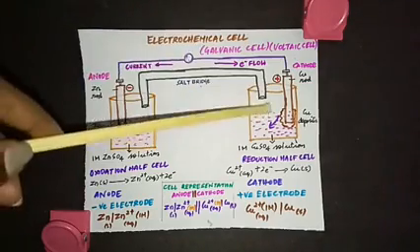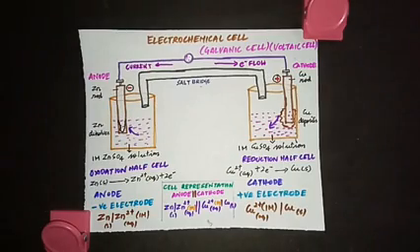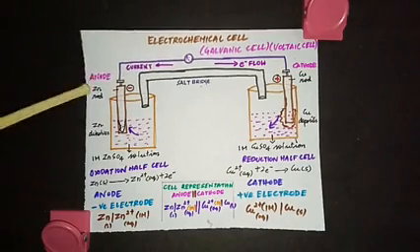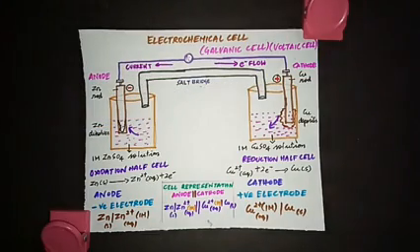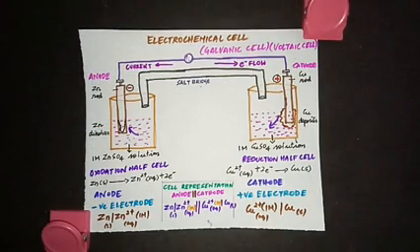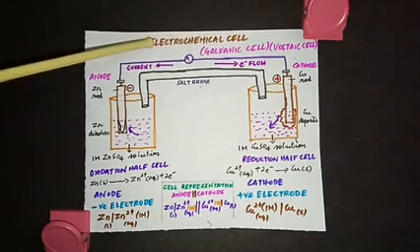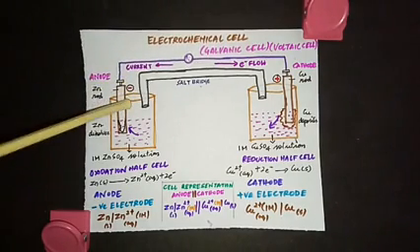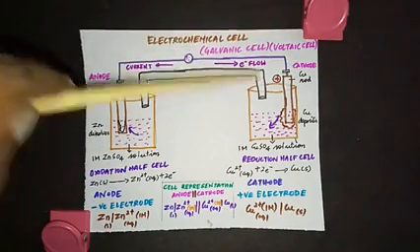So we represent it with a positive charge. Remember, in an electrochemical cell, the anode is negatively charged and the cathode is positively charged. When we talk about the other type of cell, the electrolytic cell, the sign changes. So remember, in an electrochemical cell, oxidation takes place at the anode, which is negatively charged, and reduction takes place at the cathode, which is positively charged.